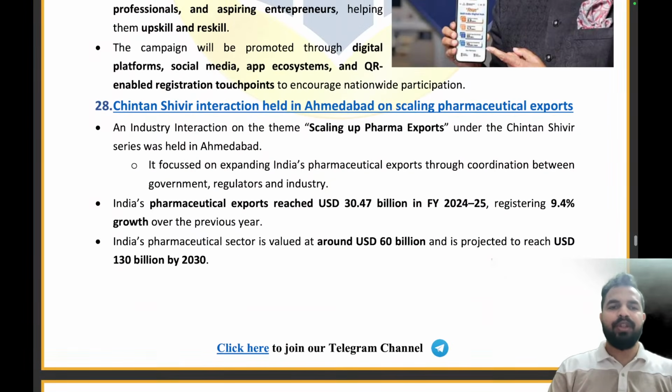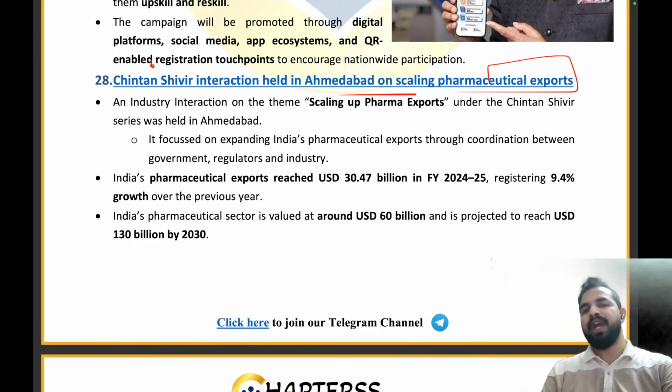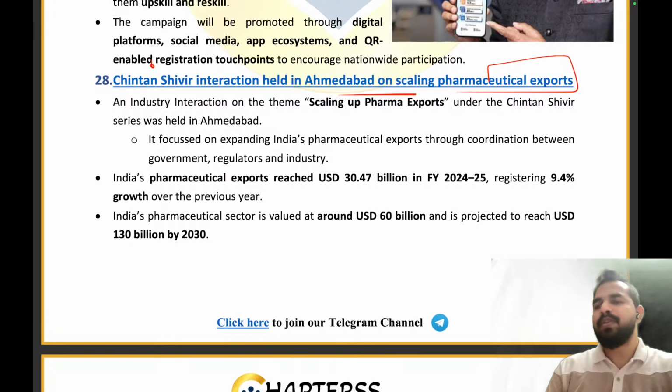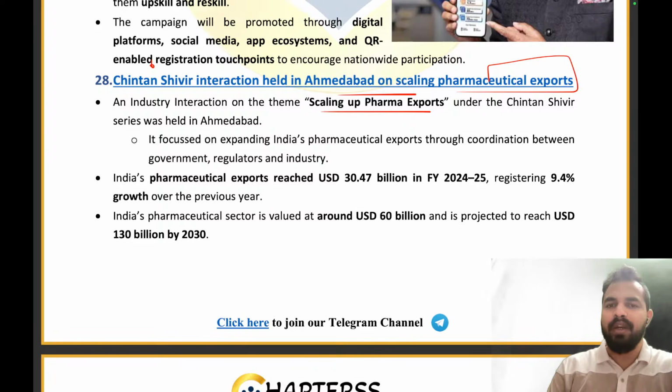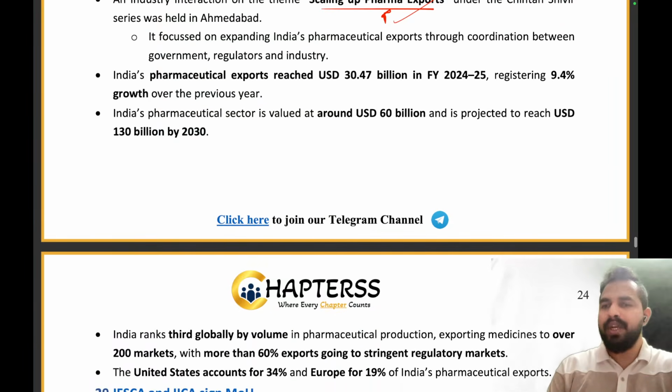Now we are moving on to the Chintan Shivir. Guys, the Chintan Shivir was held in Ahmedabad on scaling the pharmaceutical exports of the country. Here the Chintan Shivir itself is not that important, but the data announced in the Shivir was more important. This Chintan Shivir was themed as the scaling of pharma exports. Now, when it comes to the India-related data, India's pharmaceutical exports have reached $30.47 billion in 24-25,